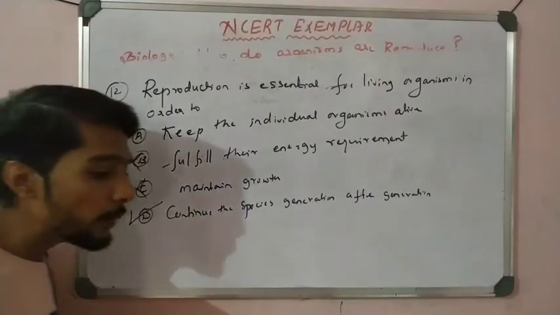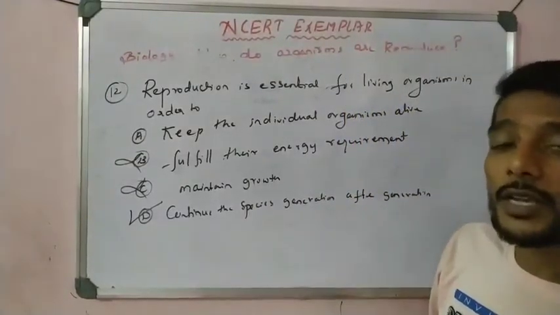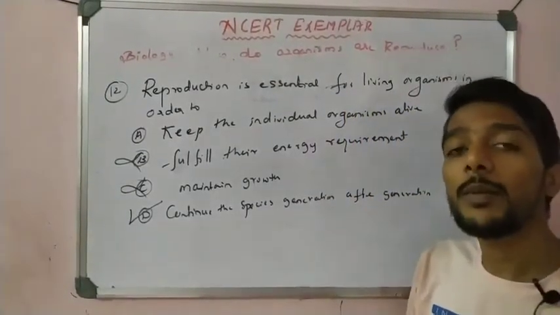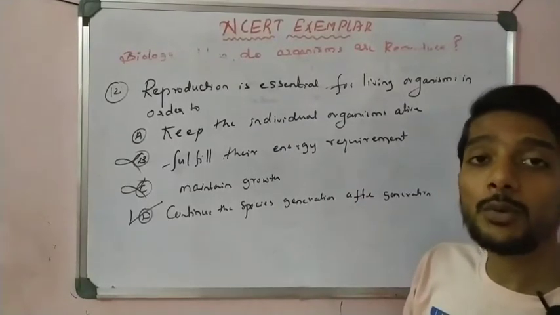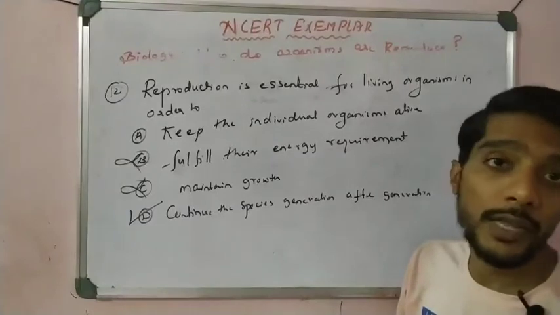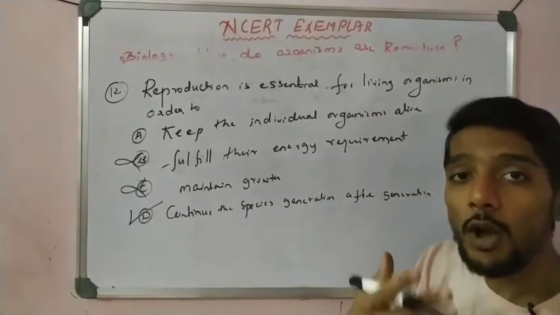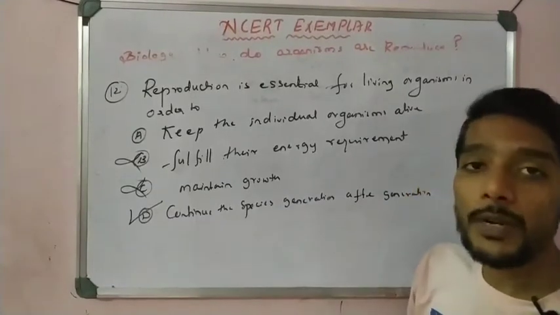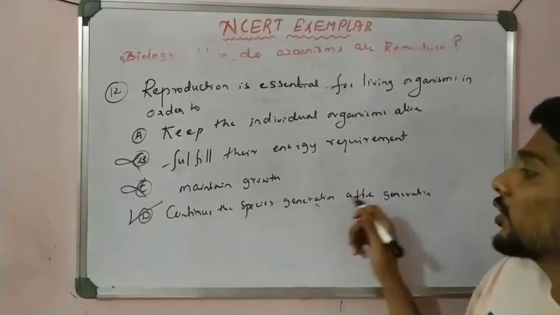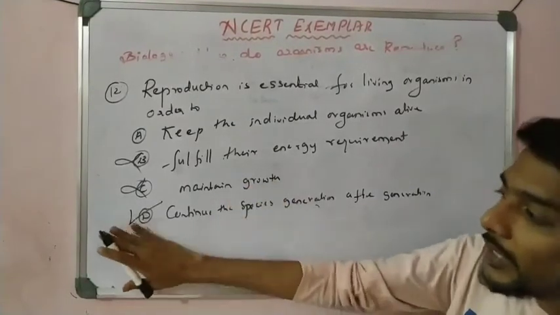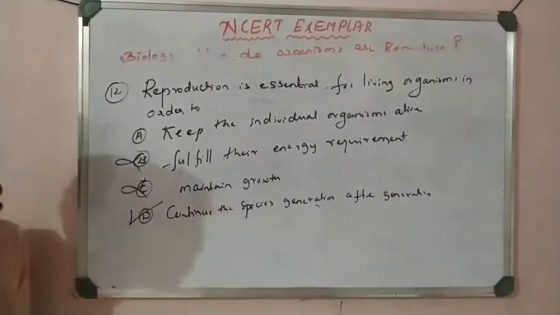Reproduction is important to continue the species from generation to generation. The species must not be lost. For example, we know that the tiger population is reducing because of reduced reproduction. If a species stops reproducing, after some time in the future the species vanishes from nature. So to continue generation to generation we require reproduction. So option D is very accurate here. Option D is correct. Right, students? So this is question number 12.